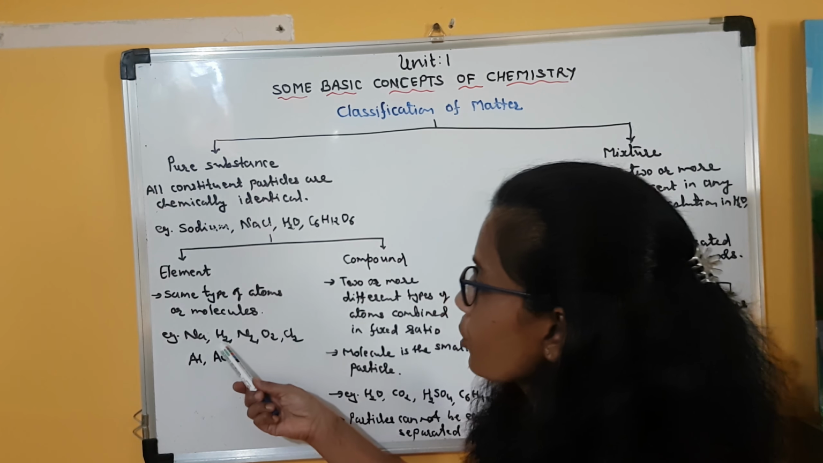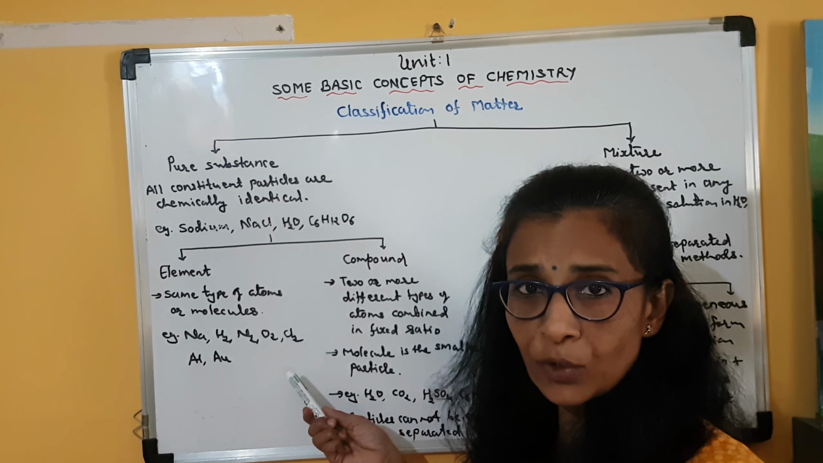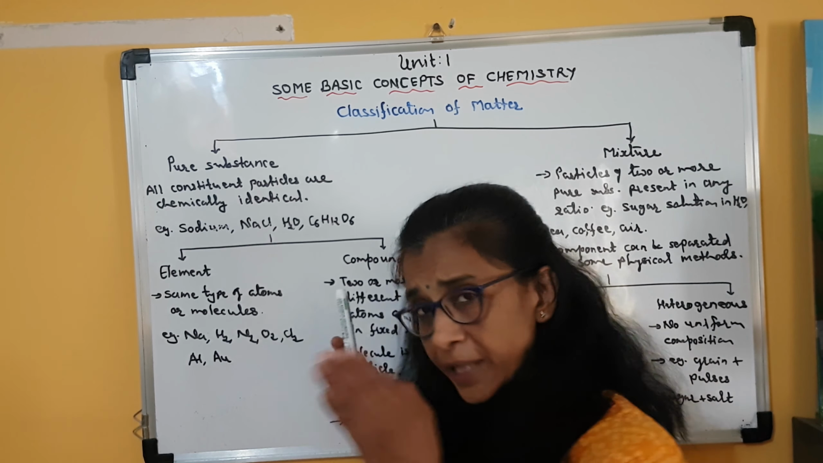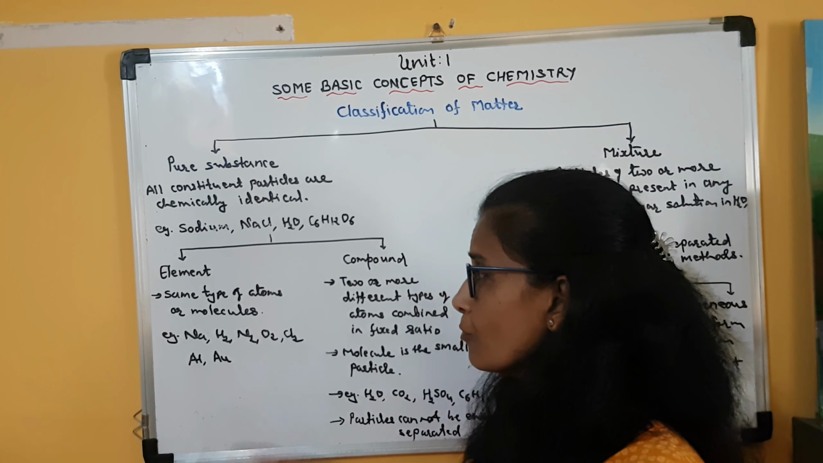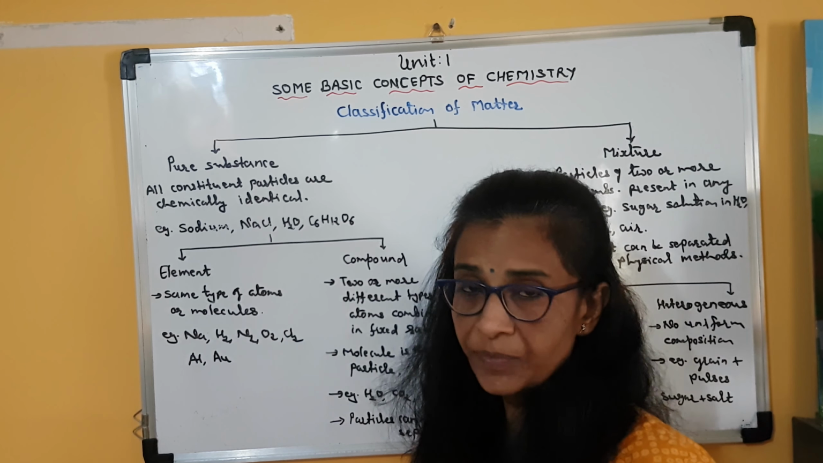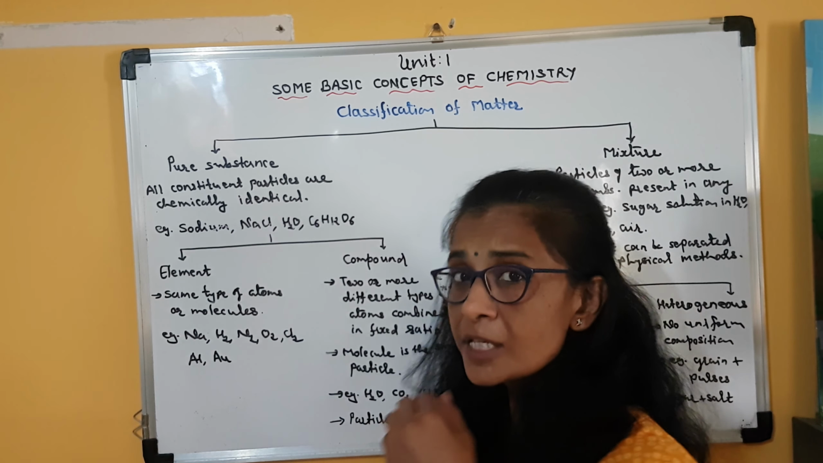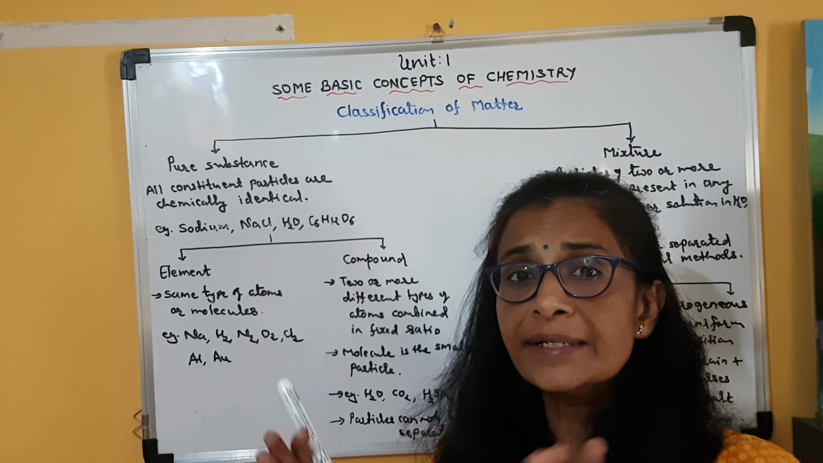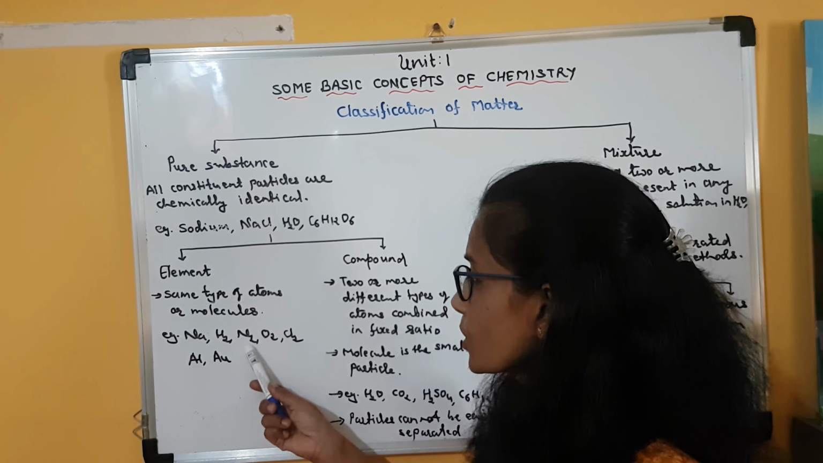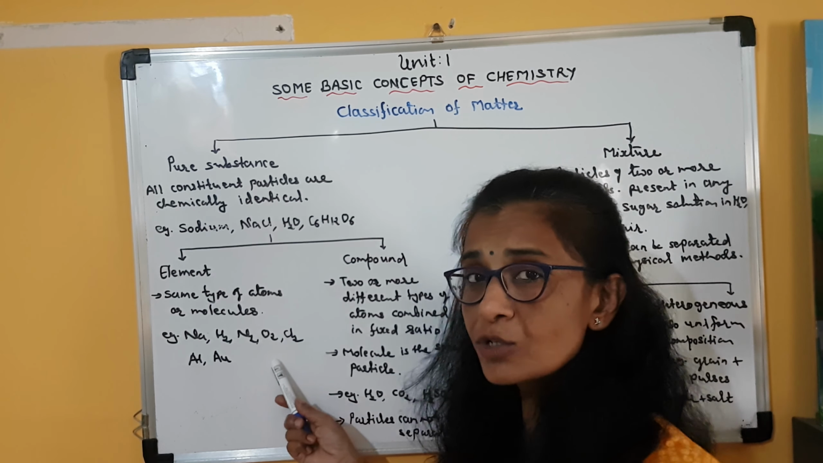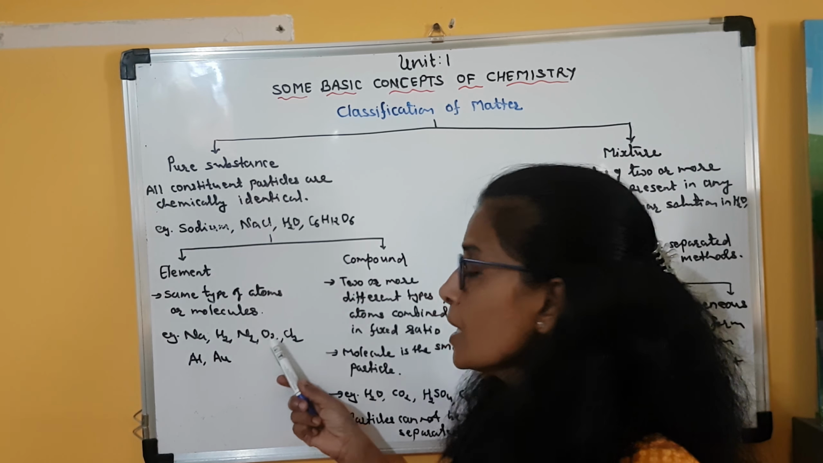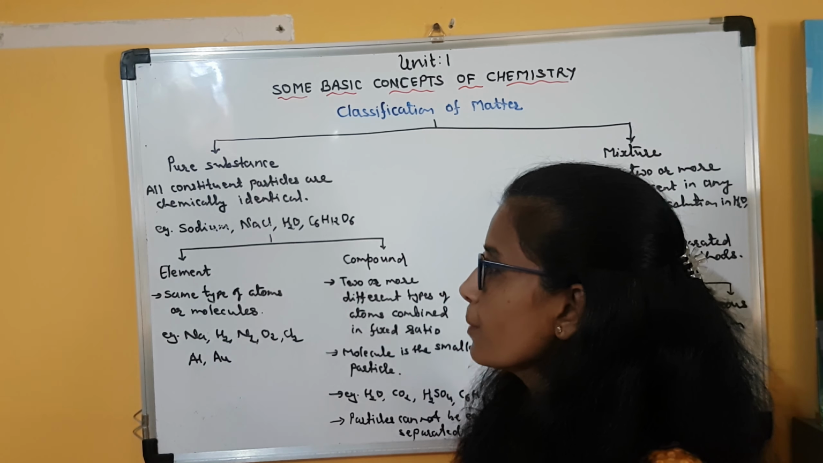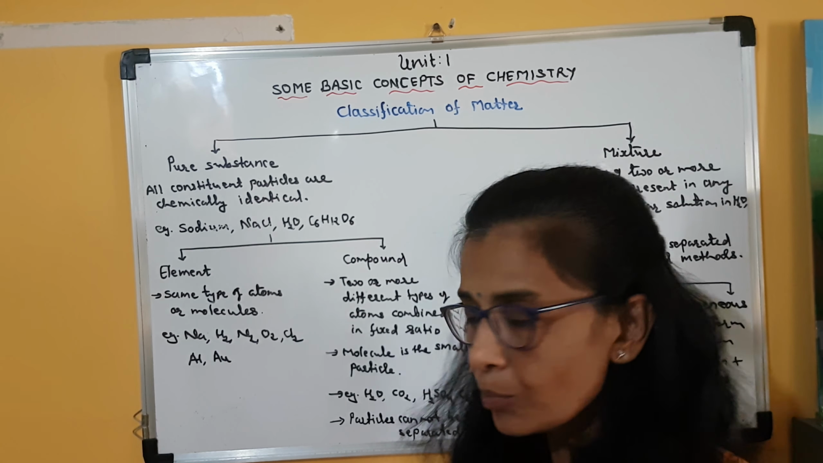But suppose we take hydrogen gas, nitrogen gas, oxygen gas, chlorine gas. These are diatomic gases. They are also in elemental form, meaning they are made up of only one type of atom. But here the individual atom is not the constituent particle. These atoms are present as a diatomic molecule. Clear? So in these cases, though they are also considered elements, the constituent particle is a molecule. So an element is made up of the same type of atoms or molecules.